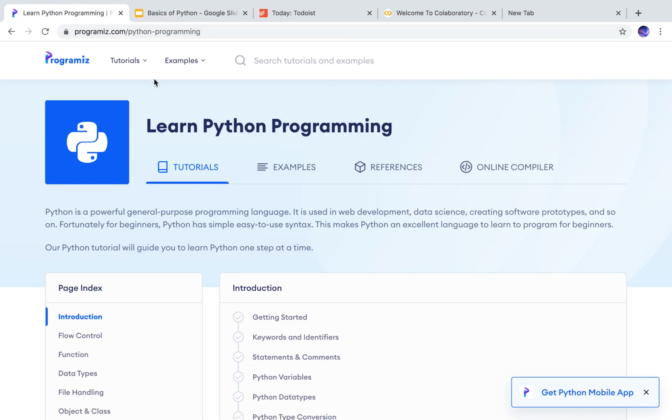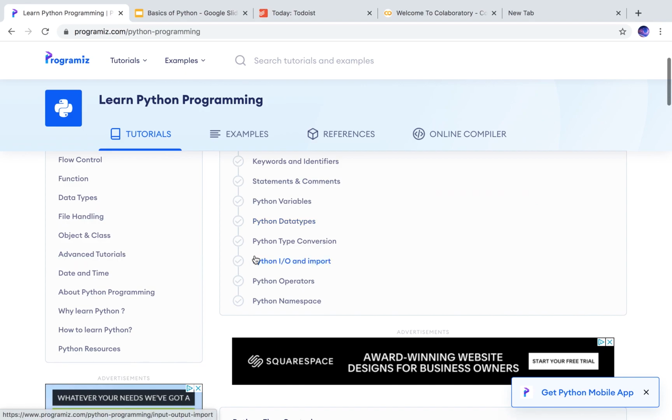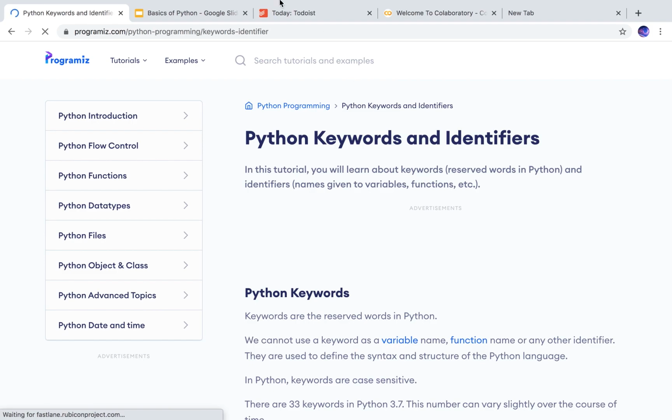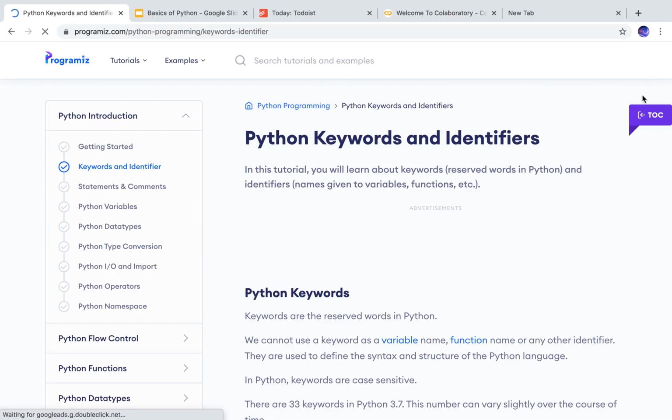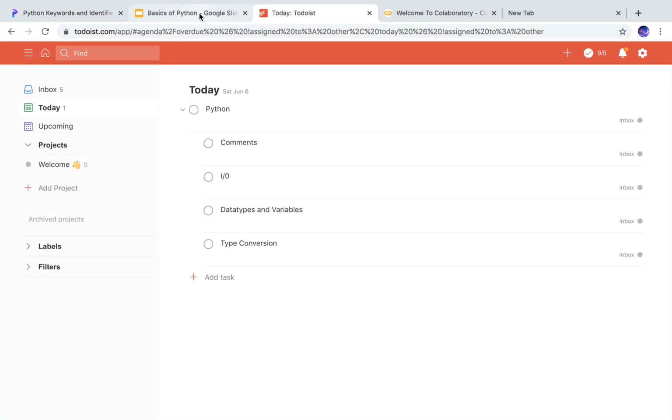Okay, so my entire syllabus is based on the Programiz Python guide. And I've done many Udemy tutorials, so I think I'm in a position to teach you. You could just scroll down here and learn anything. I have another account which is completed. So I'll just tap on anything random, such as keywords and identifiers, whatever, and it'll give me an entire article on that and the basic headlines. Okay, so I made a to-do list so you can learn.